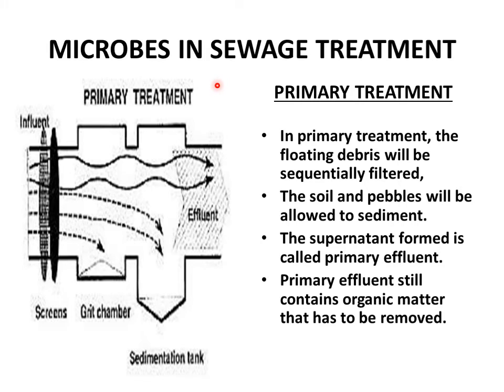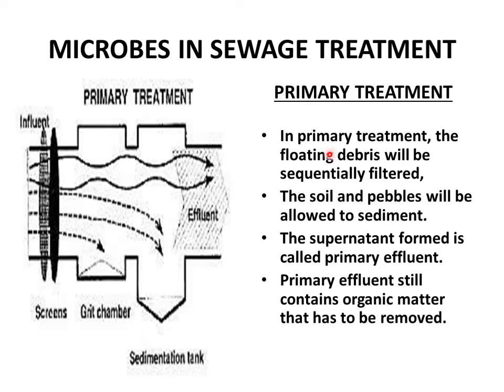Microbes in sewage treatment. Sewage treatment can be done in two steps: primary treatment and secondary treatment. Sewage has harmful substances like human excreta, which cannot be drained directly into rivers and streams because it will pollute the water. So it's very important to treat them before they are discharged into water bodies. The first step is primary treatment.